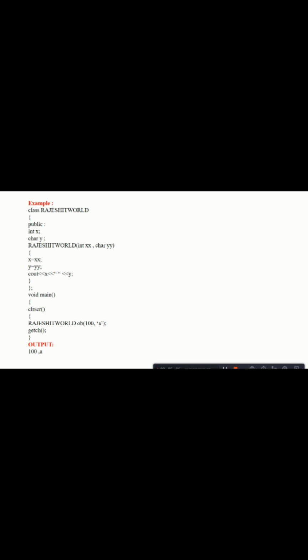That means class value are same as the constructor argument. We have display cout x and y. Then go to main function, Rajesh IT World object, then the result 100a. When the program will run, it will call the class and the constructor will automatically call. The result is 100 and a.